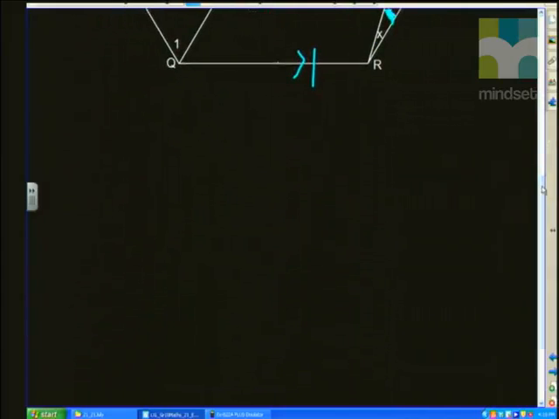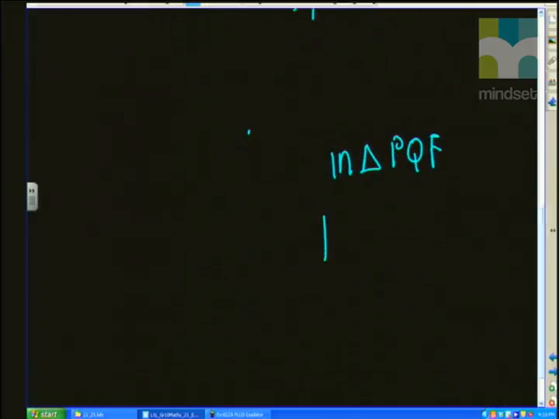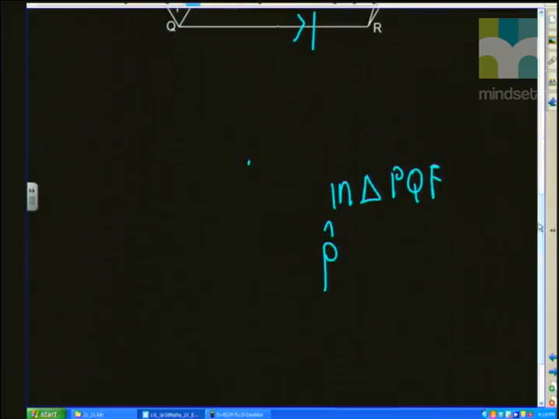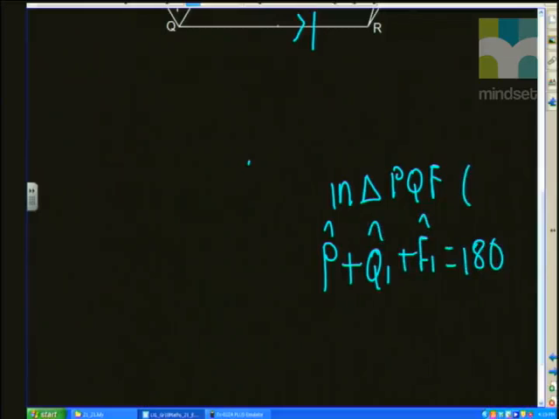So therefore, I can say in, all right, and we've got a little blockage there, so we're going to move to the corner here. We've got in triangle PQF, because it's an isosceles triangle, I can say that angle P, which was equal to 50, is going to be, okay, let's set out the whole thing. Angle P plus angle Q1 plus angle F1 is equal to 180 degrees, and obviously your reasoning there is sum of angles of a triangle.